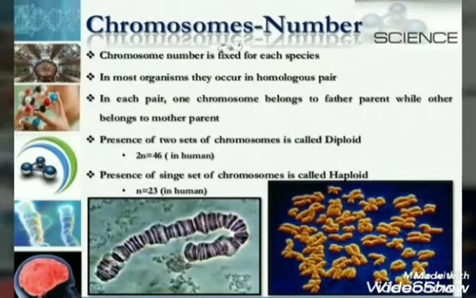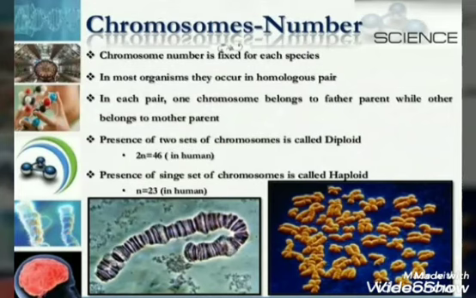Next is chromosome number. Chromosome number is fixed for each and every species. In most of the organisms, chromosomes occur in homologous pairs. In each pair, one chromosome belongs to the father parent while the other chromosome belongs to the mother parent. That means 50% genes are coming from father and 50% genes are coming from mother.